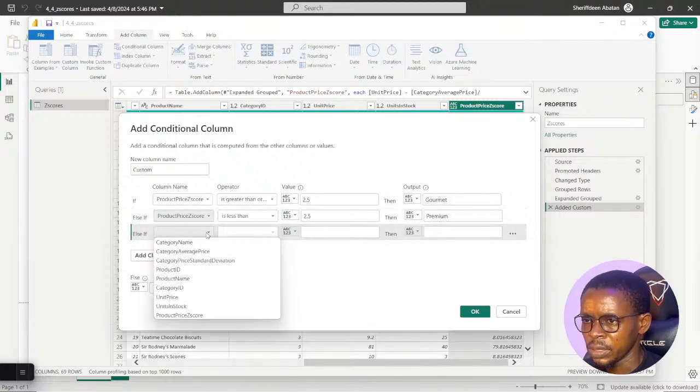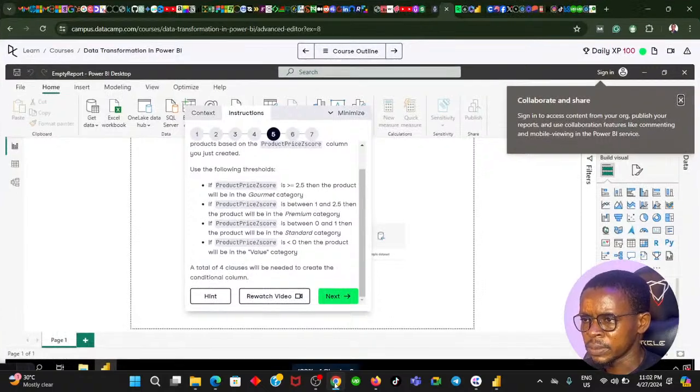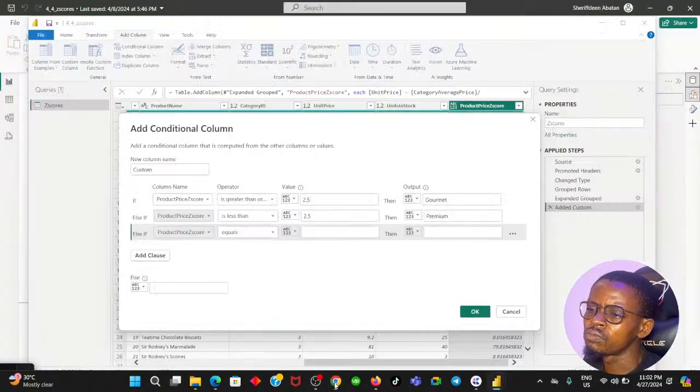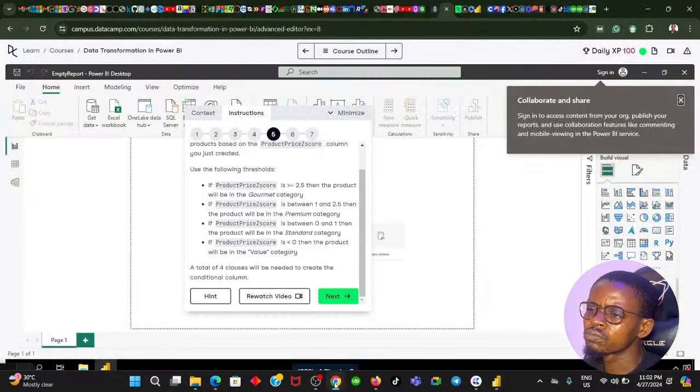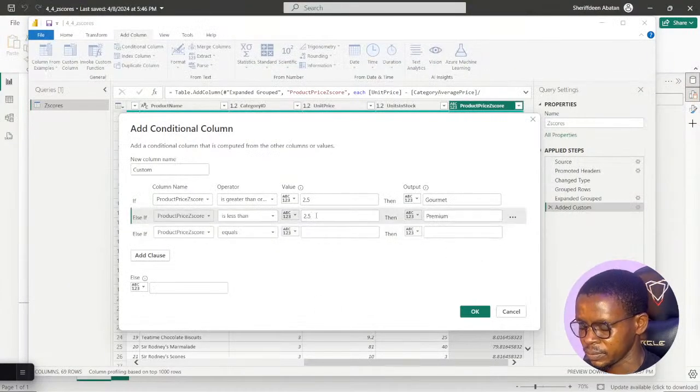Now add the clause. If the product price score, the next clause is between 0 and 1. That's pretty interesting. Between 1 and 2.5, it has to be less than 1 here.